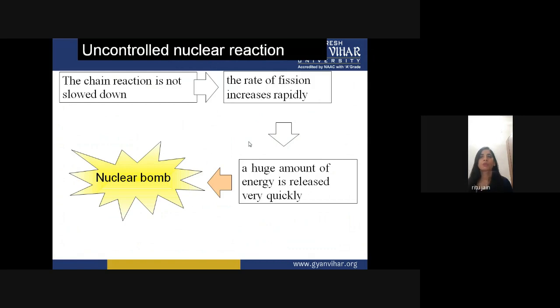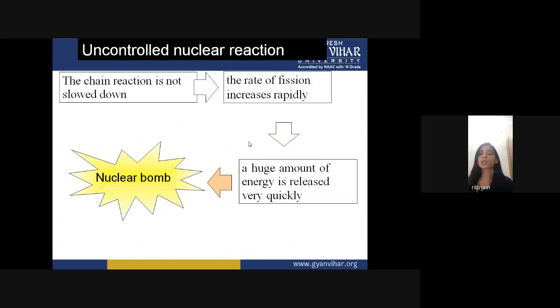Okay, so the chain reaction must be controlled, and it can be controlled by using the moderator, which slows down the reaction. The moderator is a very important part of a nuclear reactor. So there are two types of reaction: one is the controlled reaction and the other is the uncontrolled reaction.